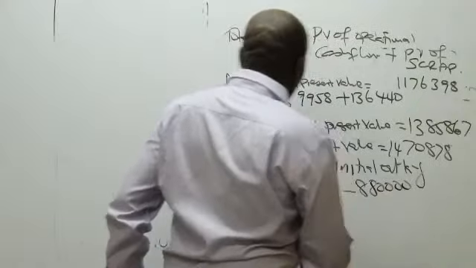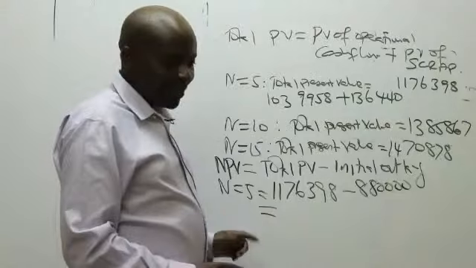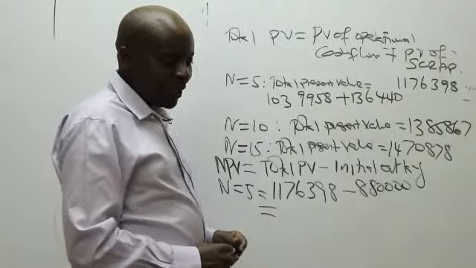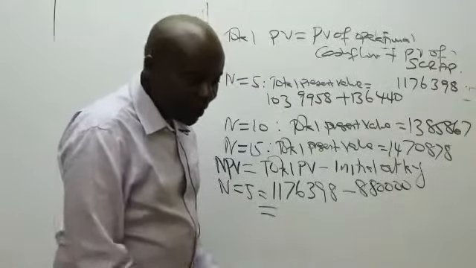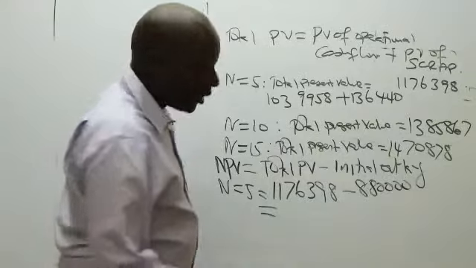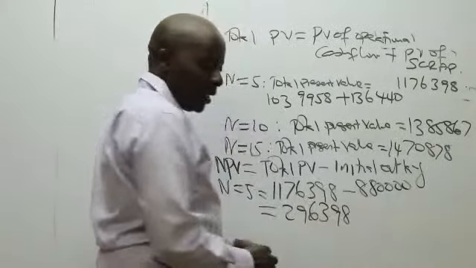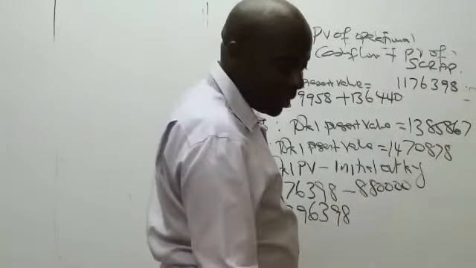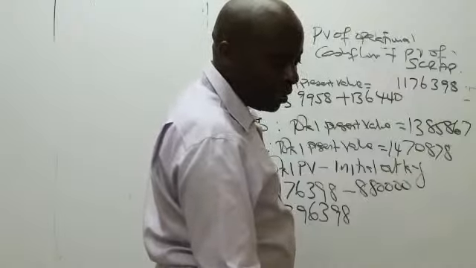Thank you very much. So then could you kindly come and give me this net present value when n is 5? So when n is 5, what is our net present value? 296,398. 296,398. So could you be kind by going straight away and giving us